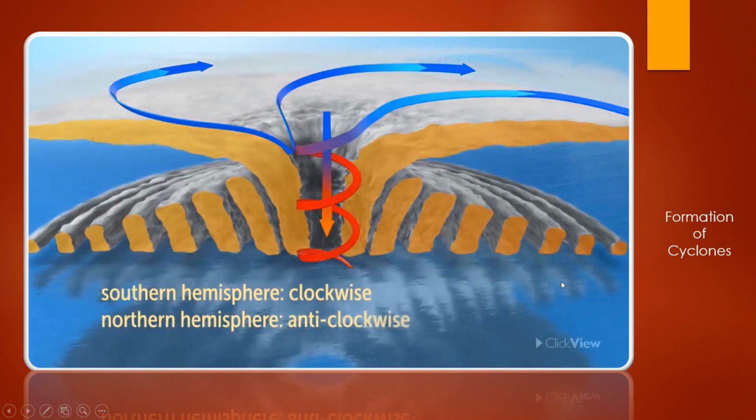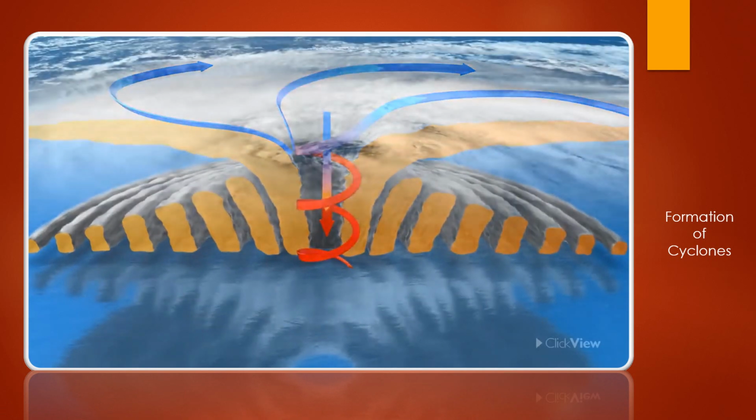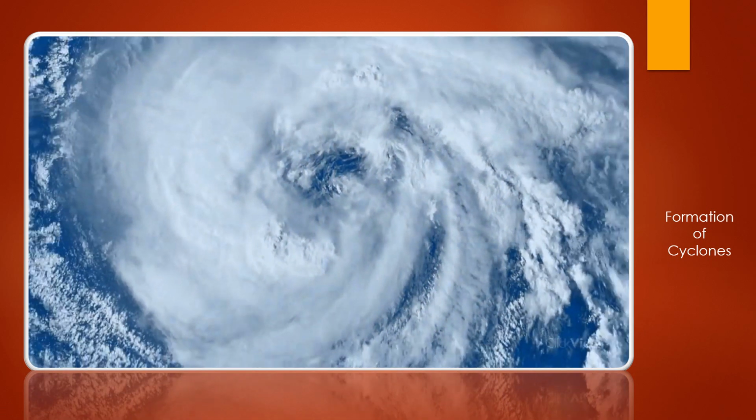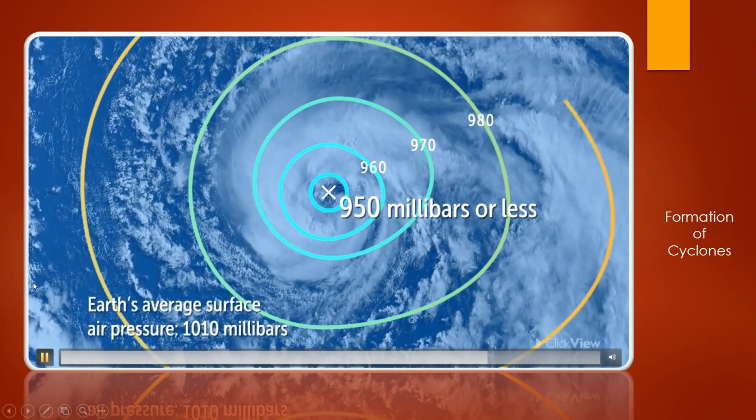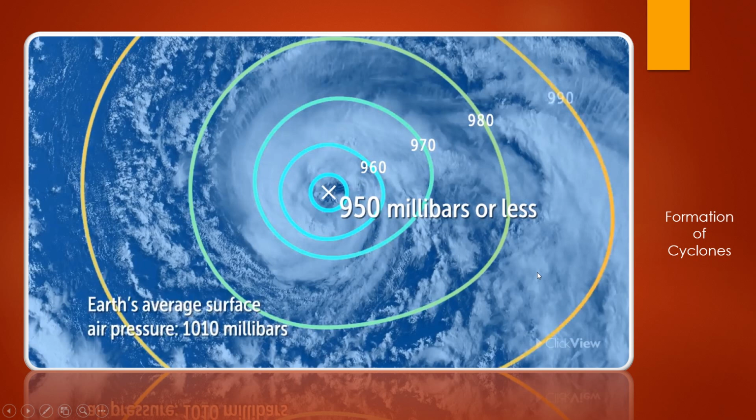Then in the southern hemisphere it moves clockwise, and if you go to the northern hemisphere, the movement of the cyclone is anti-clockwise. Why so? Because of Coriolis force. Clear? So here you can see the power of these cyclones. In this way cyclones are formed, and they keep moving from one place to another place. Many times they come to us from the Mediterranean Sea, but because of our protector, the Himalaya, they stop there, and because of that we experience a very mild winter.